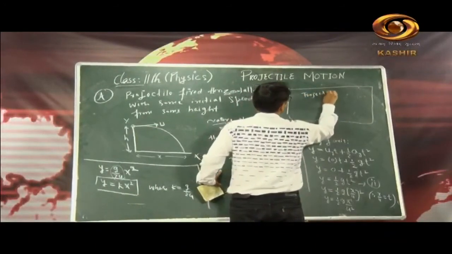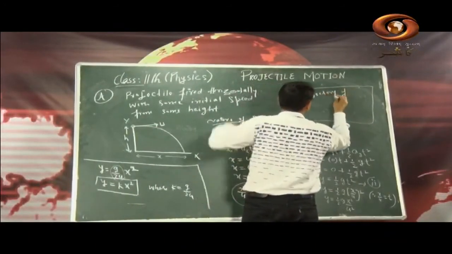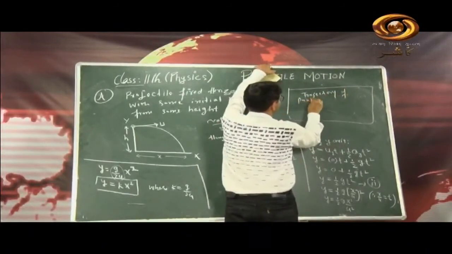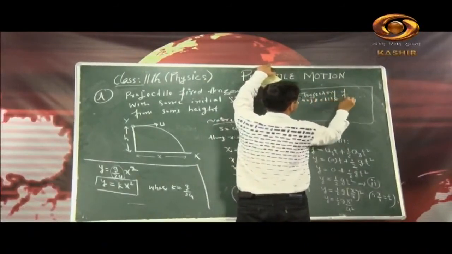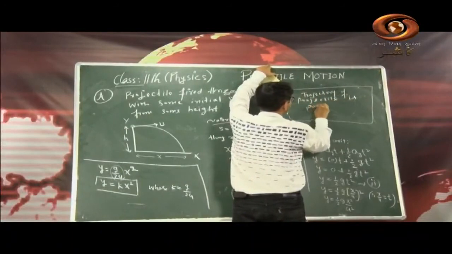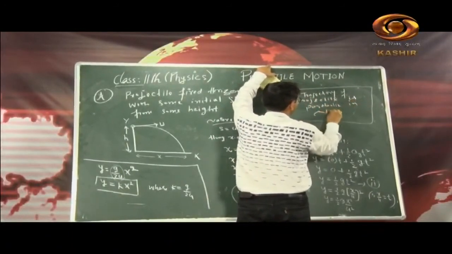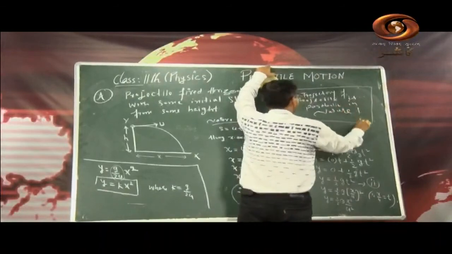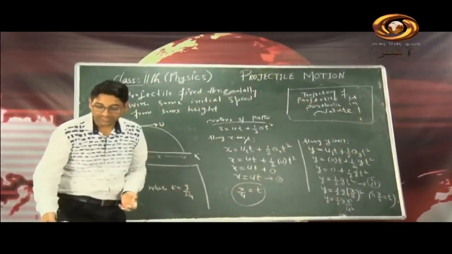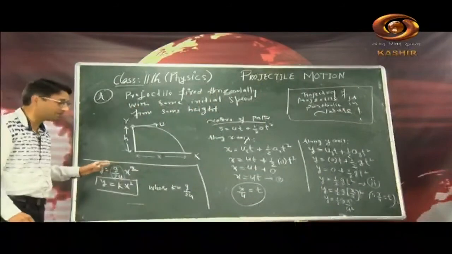of projectile is parabolic in nature, okay. So this is our part first in this. So we have got the trajectory of projectile is parabolic in nature, and mathematical proof is there.